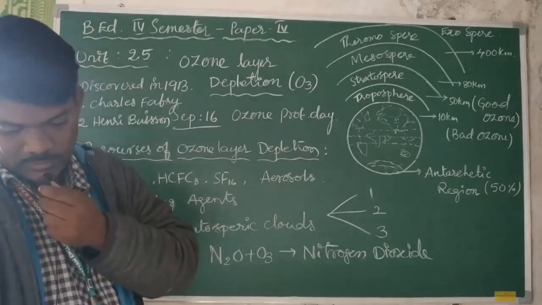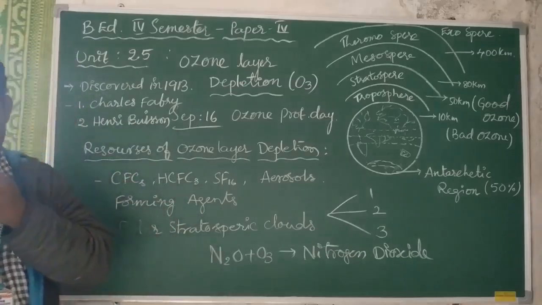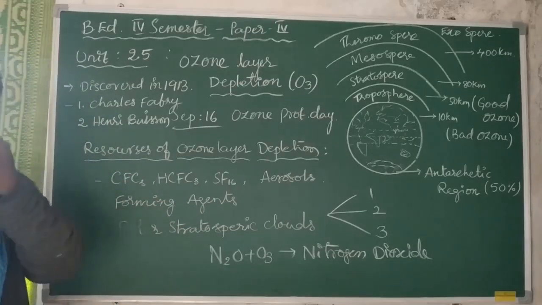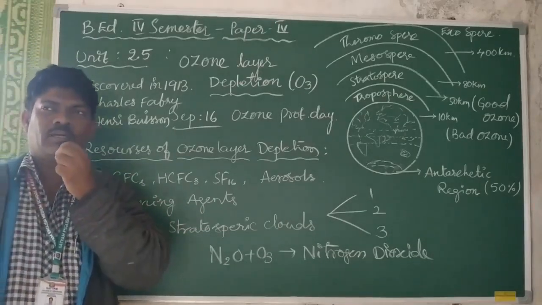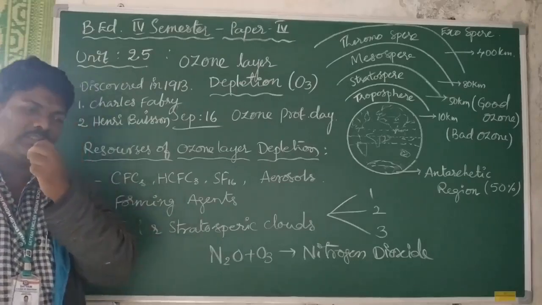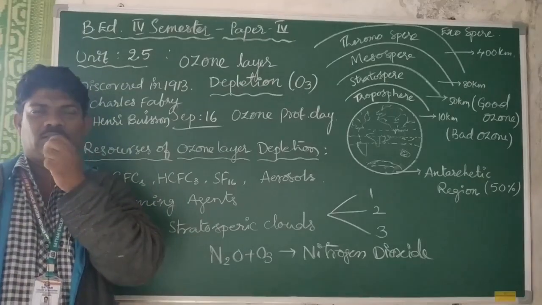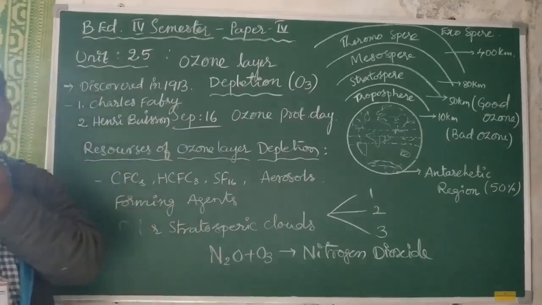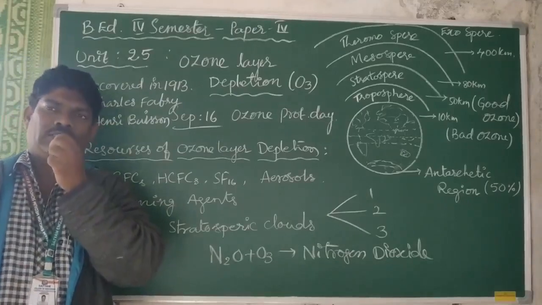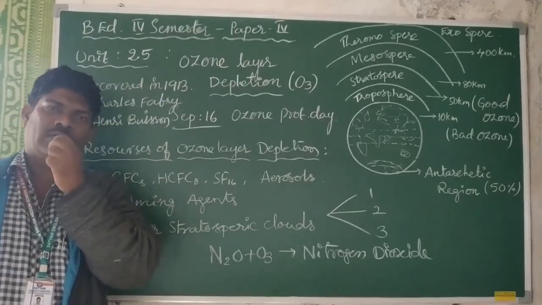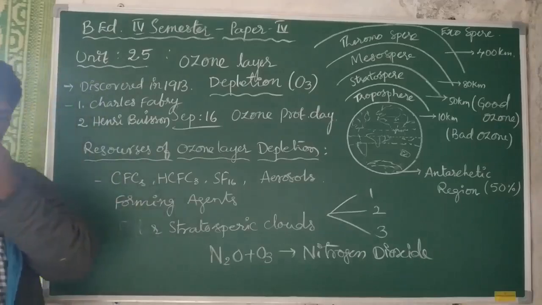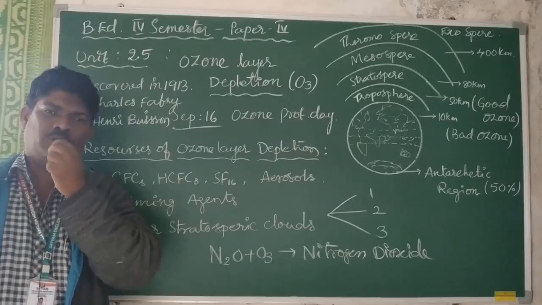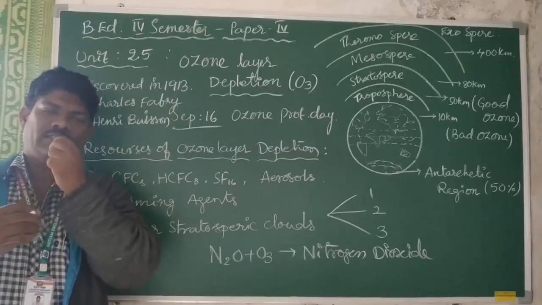Okay, and also next, the main protection measures should be followed by human communities for protecting the ozone layer, because when this ozone layer is absent in the stratosphere, it causes so many harmful effects on human communities and other species also. For example, the ozone layer is a very important layer which protects human colonies from the ultraviolet rays produced by the sun.